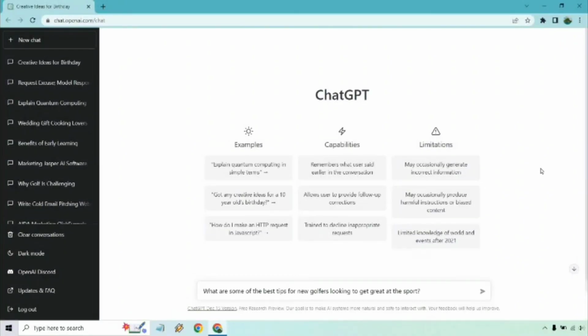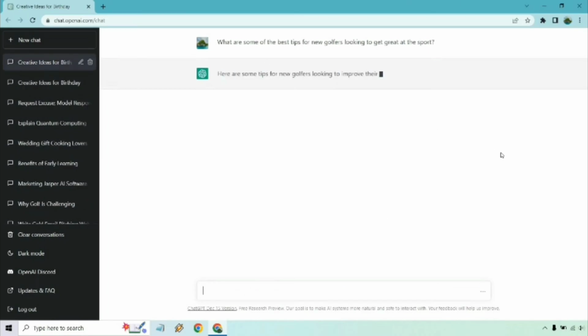Now we will see how these work in Eclipse, and you can see here. We search for anything, like what are some of the best tips for new golfers looking to get great at this sport. So we will get our answer in a very good explanation. So there you have a comparison between three AI language models, that is Bard, Bing and ChatGPT. All three have their strengths and weaknesses, and you can work according to your specific needs.